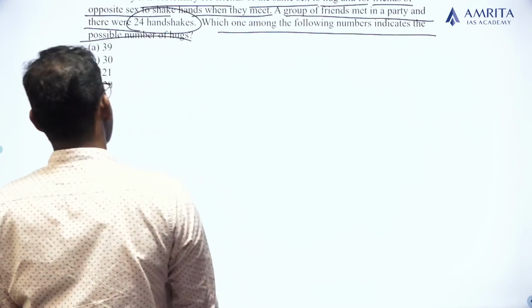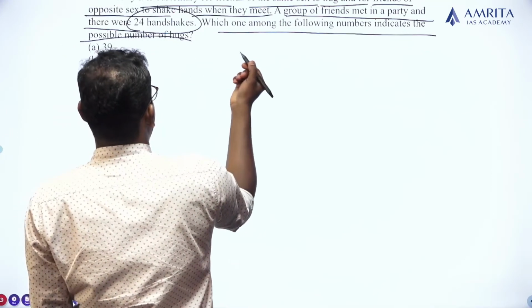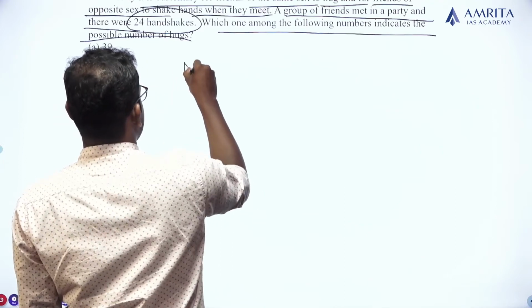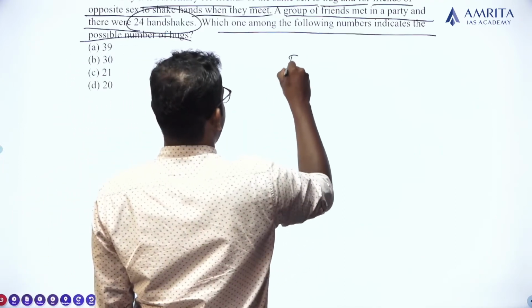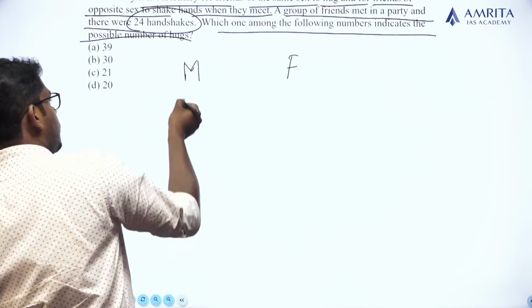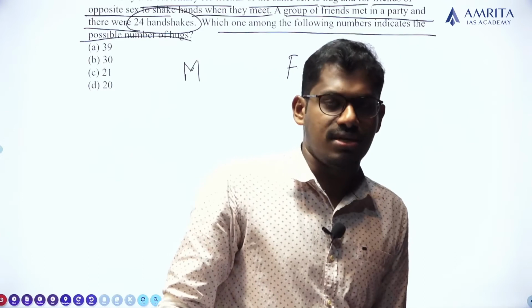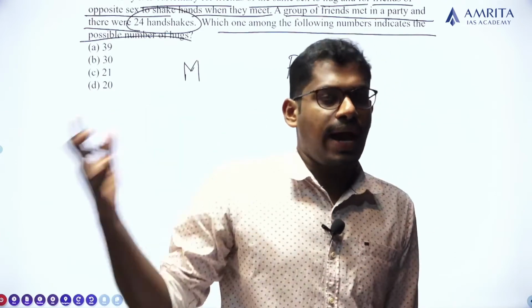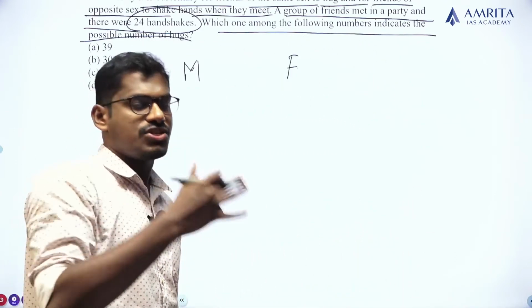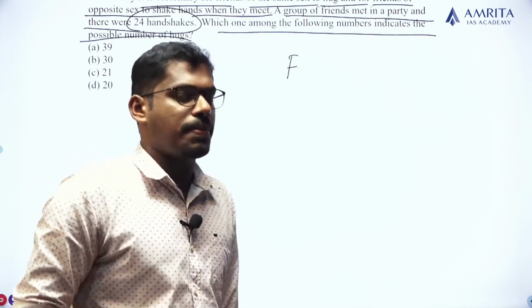Okay. So there are males and females. Members of the same sex hug each other, and males and females shake hands with each other. This is a customary practice in a society.